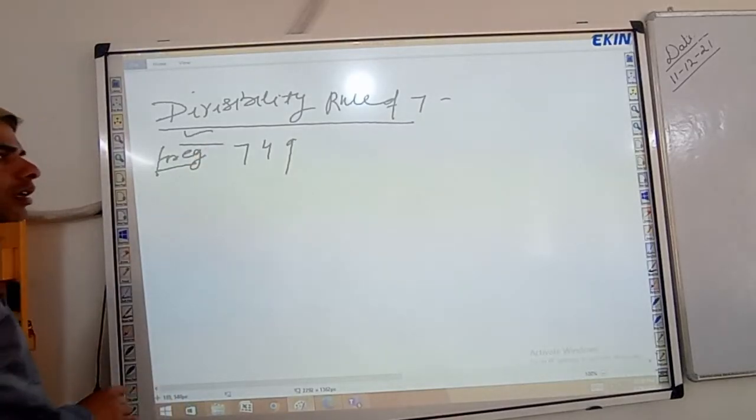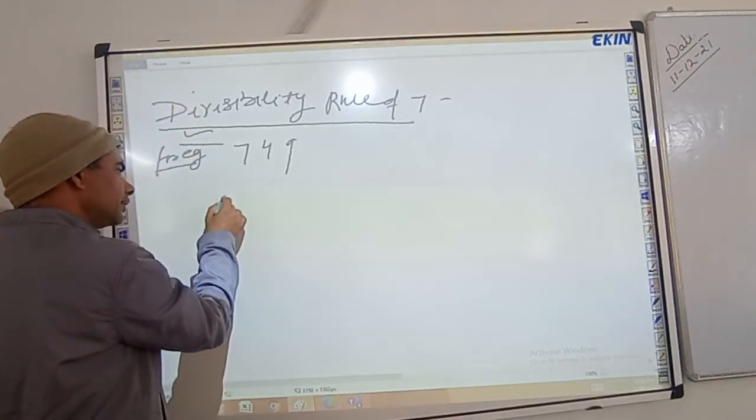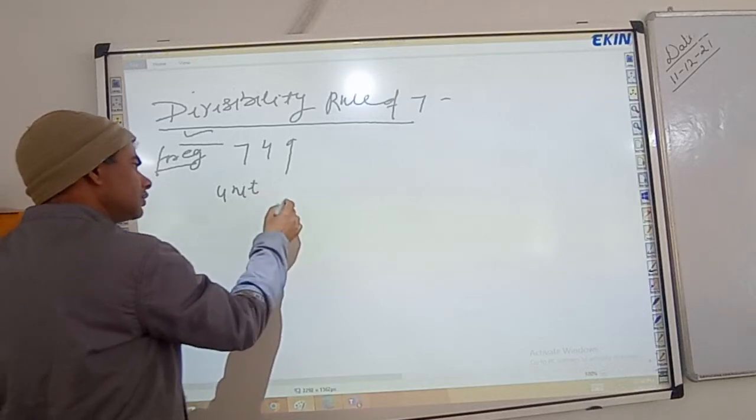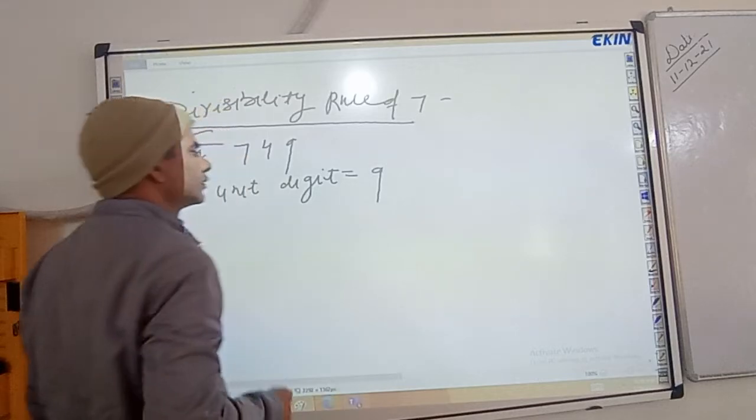We multiply the unit digit, here unit digit क्या है आपके पास, 9.